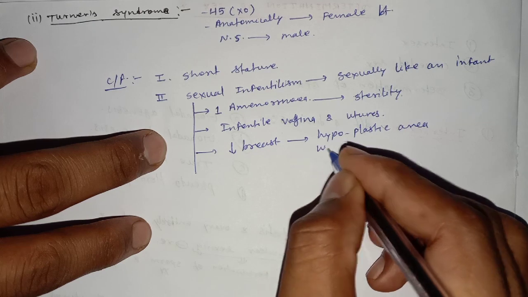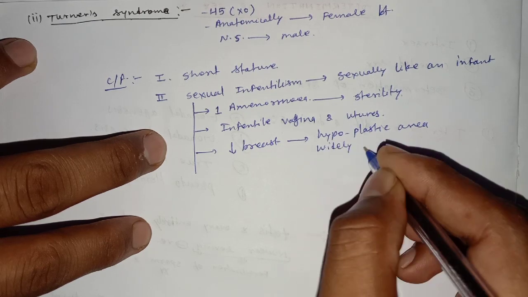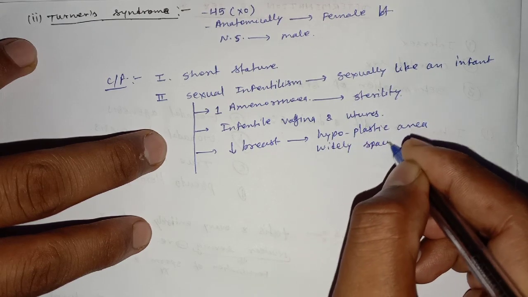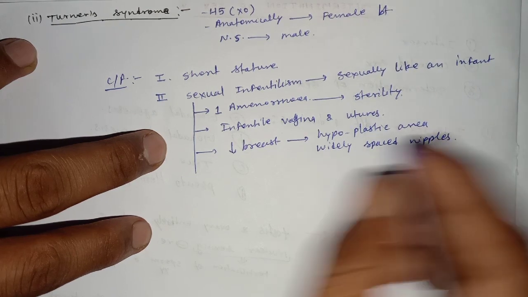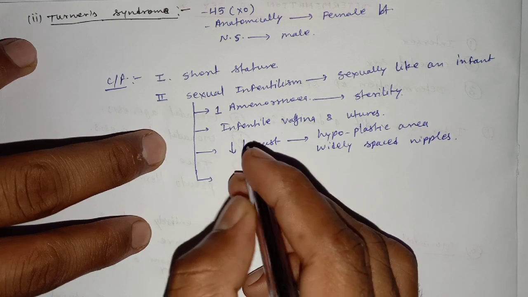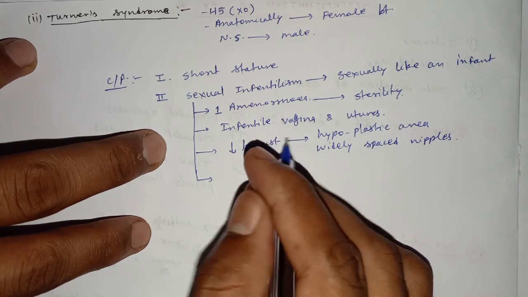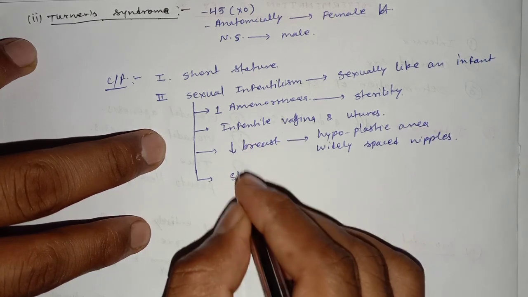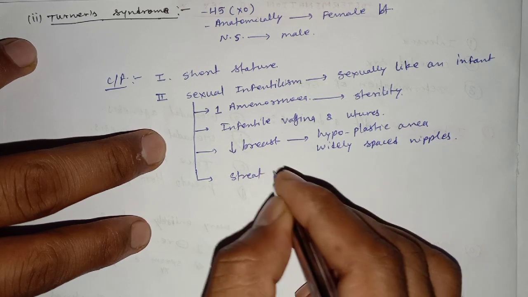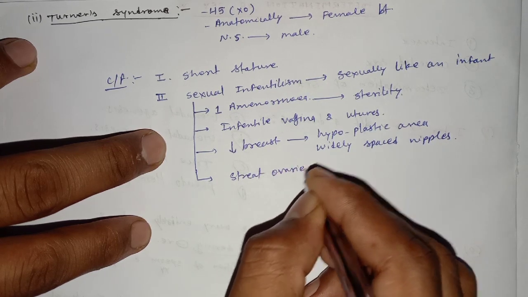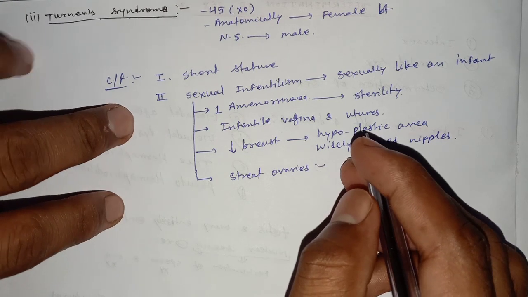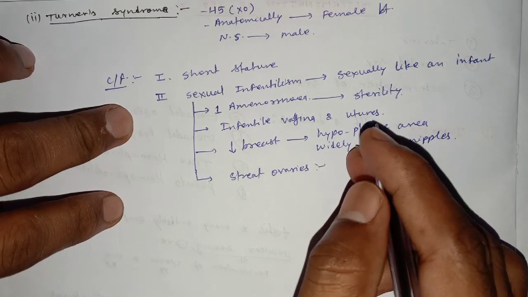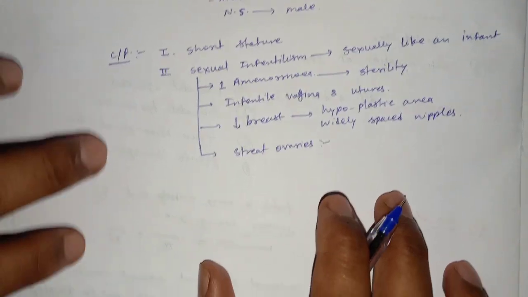There is also the presence of streak ovaries. What are streak ovaries? In the ovary there are no follicles; only fibrous tissue is present.